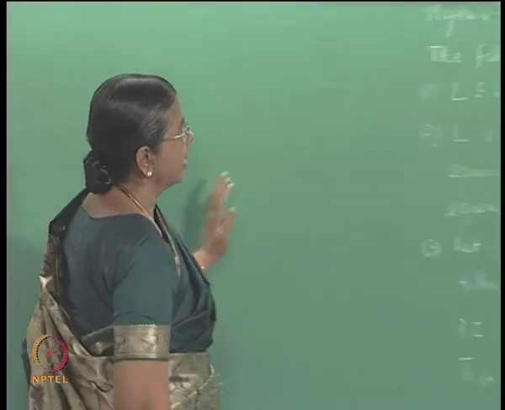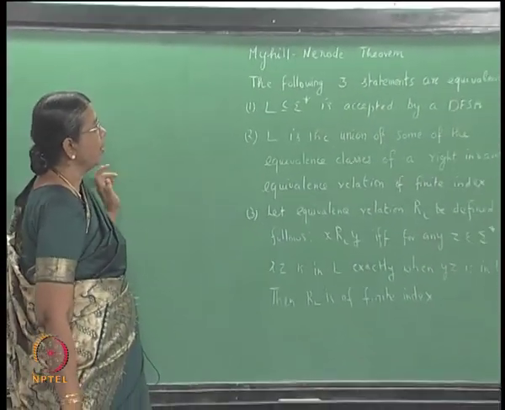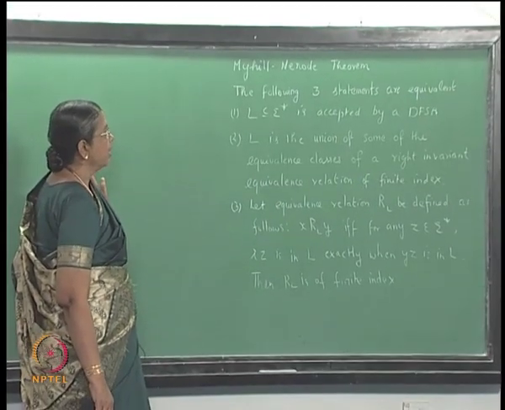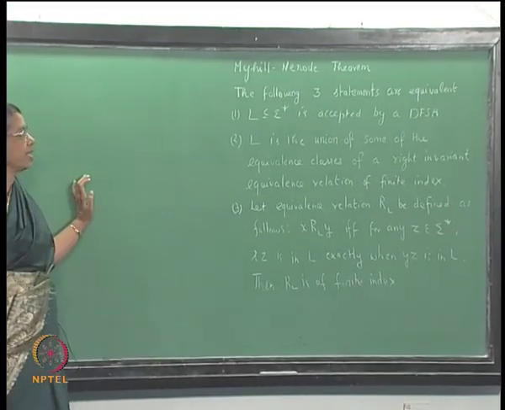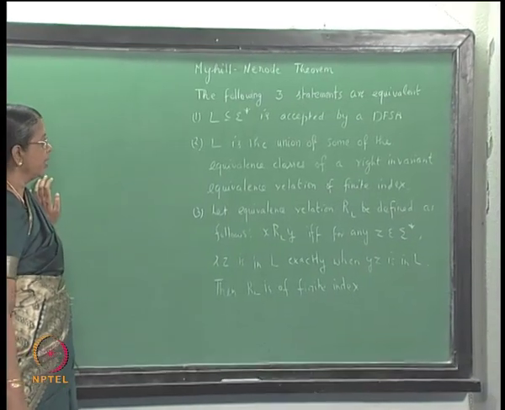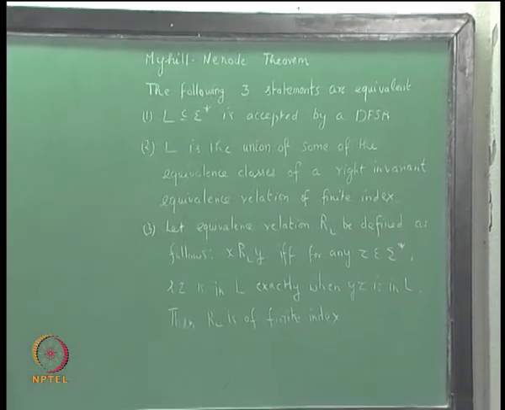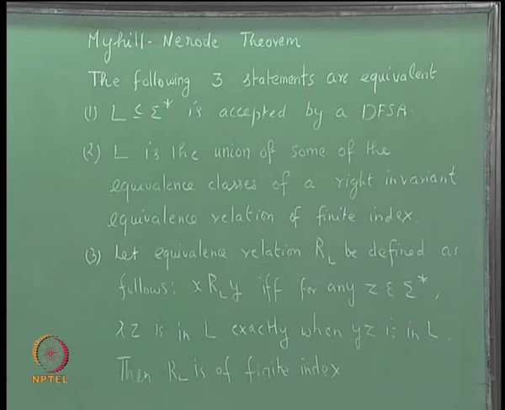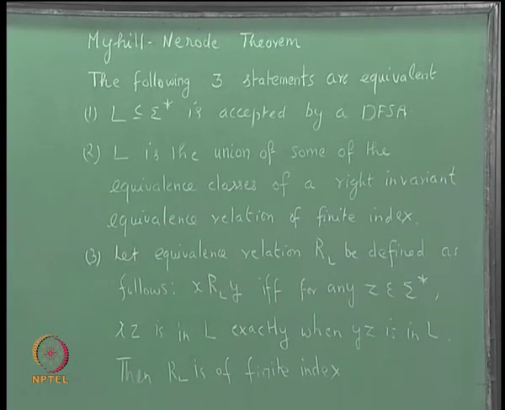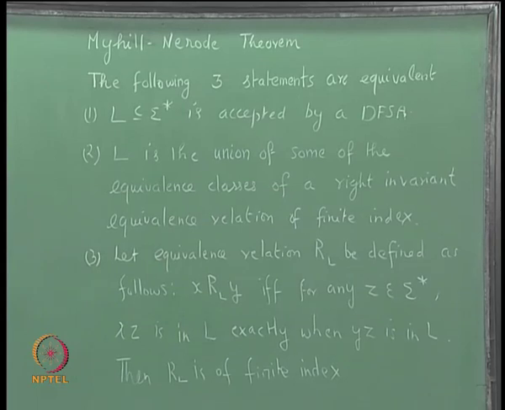We have been considering the Myhill-Nerode theorem. Let us go through the statement again. The Myhill-Nerode theorem states that the following three statements are equivalent. One: L contained in sigma star is accepted by a FSA, which we can take as a DFSA. Two: L is the union of some of the equivalence classes of a right invariant equivalence relation of finite index.